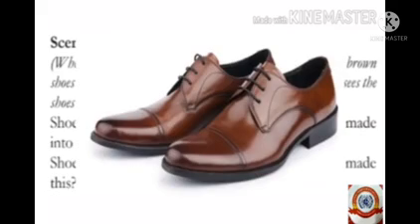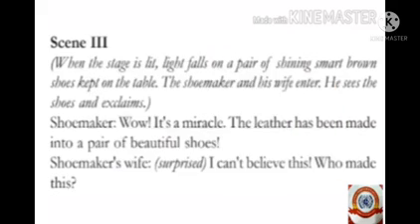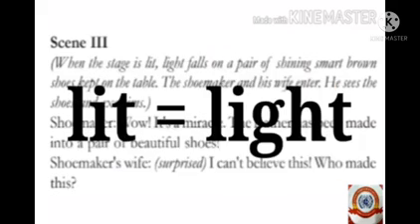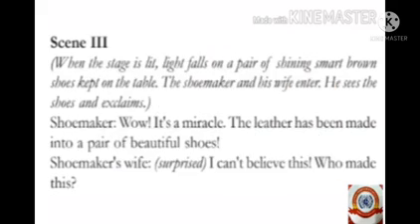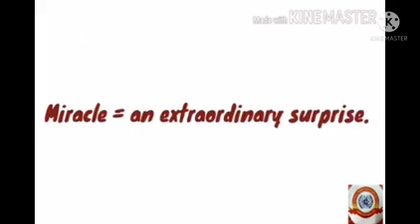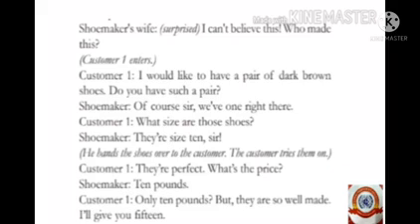When the stage is lit, light falls on a pair of shining, smart brown shoes kept on the table. Here, lit means light. The shoemaker and his wife enter. He sees the shoes. His eyes widen as he sees the shoes. He exclaims, wow, it's a miracle. Miracle means an extraordinary surprise. Shoemaker's wife, surprised: I can't believe this.